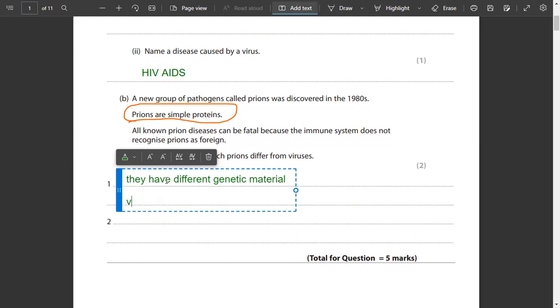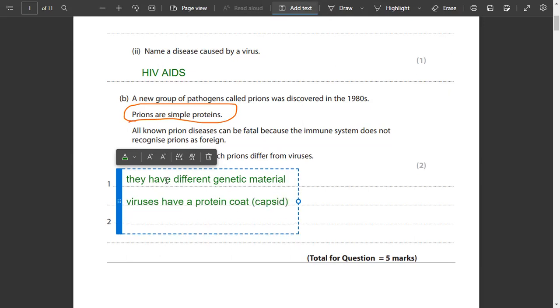Moreover, viruses have a protein coat. Prions itself is like a protein. उस protein coat का नाम क्या होता है? Capsid, if you remember. तो ये हो गया. Moreover, viruses can act as vectors. Vectors क्या होते हैं? Which transfer a disease from one place to another.